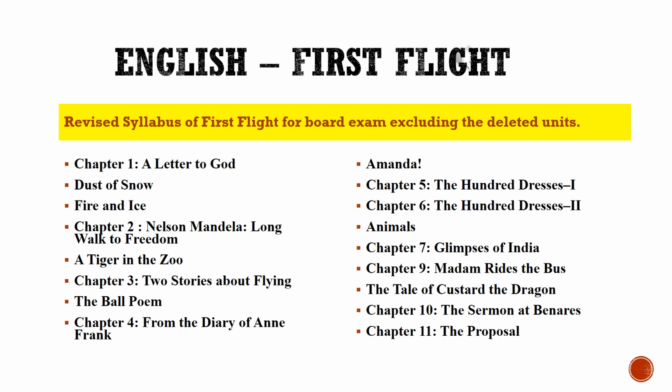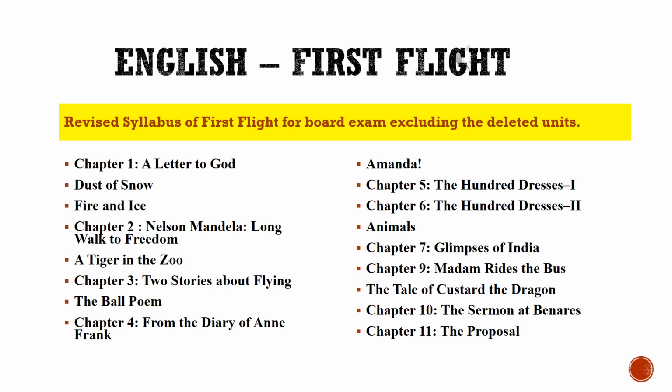From First Flight, these units are there in the syllabus. Chapter 1, A Letter to God; Dust of Snow; Fire and Ice. Chapter 2, Nelson Mandela: Long Walk to Freedom; A Tiger in the Zoo.